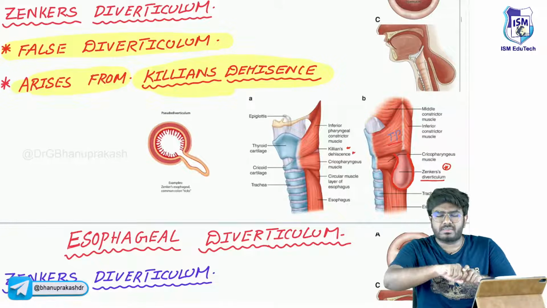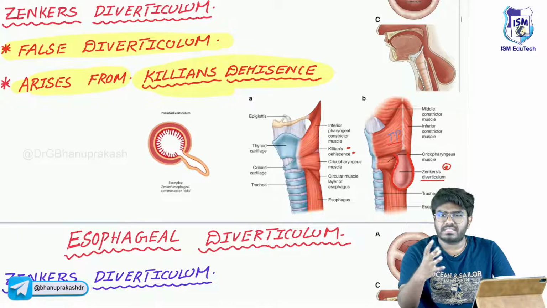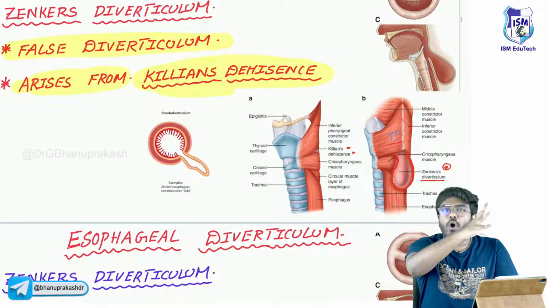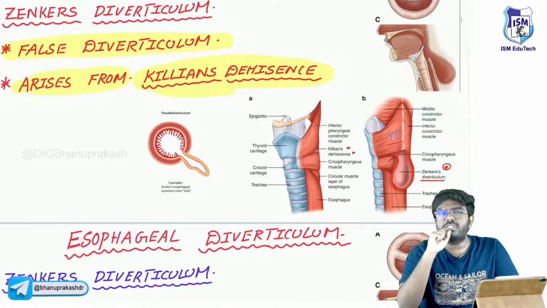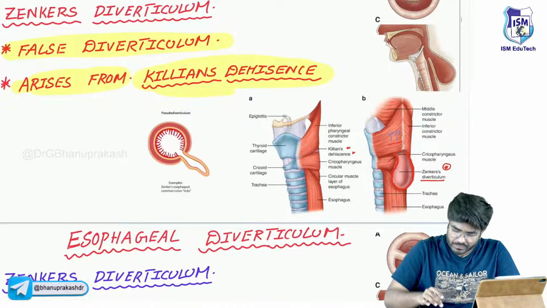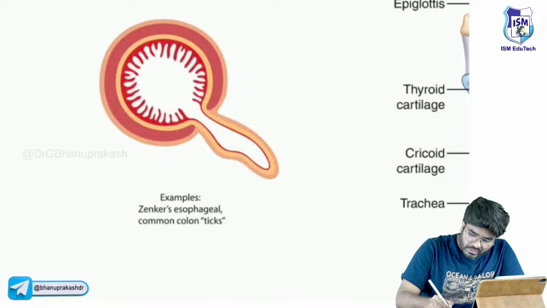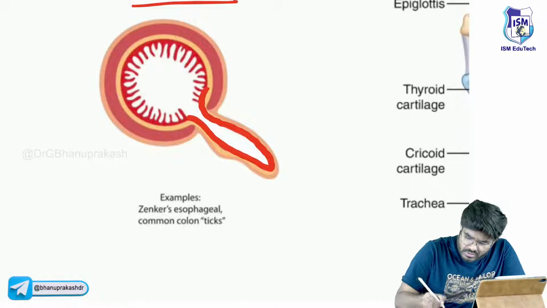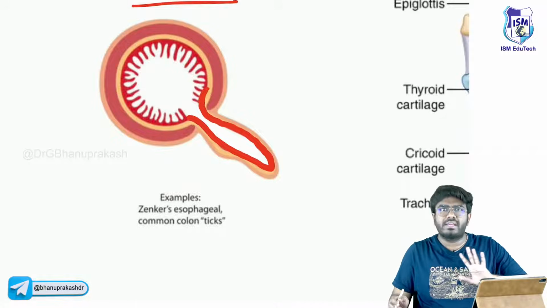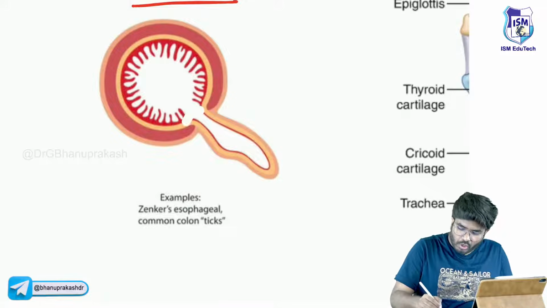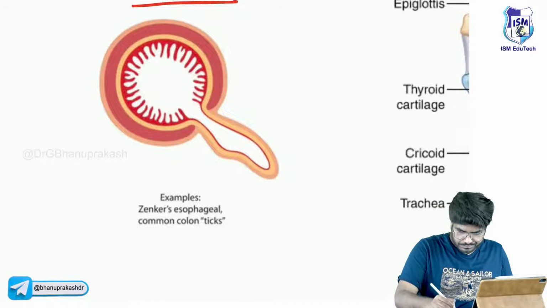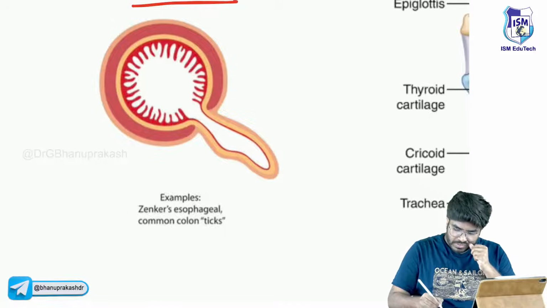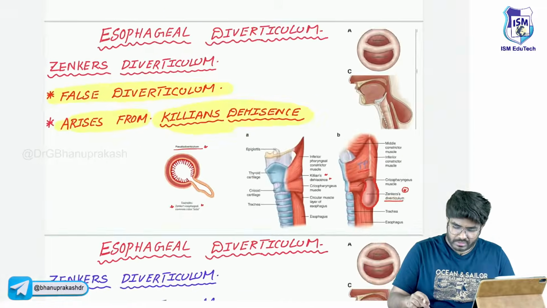If all the layers, mucosa, submucosa, muscularis, serosa, are involved in forming this pouch, diverticulum means a pouch, then it is called a true diverticulum. Now look here, in the pseudo diverticulum, the false diverticulum, only the mucosa or even the submucosa are involved. Not all the layers are involved. If all the layers are not involved, then it is called a pseudo diverticulum. Zenker's is an example of pseudo diverticulum.